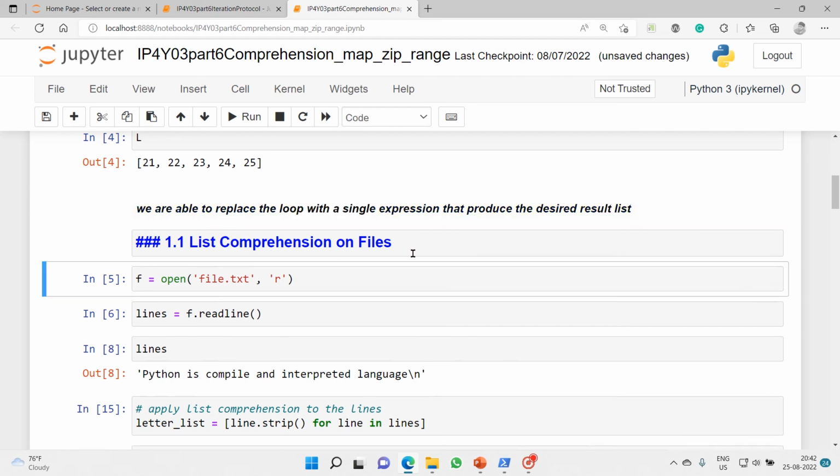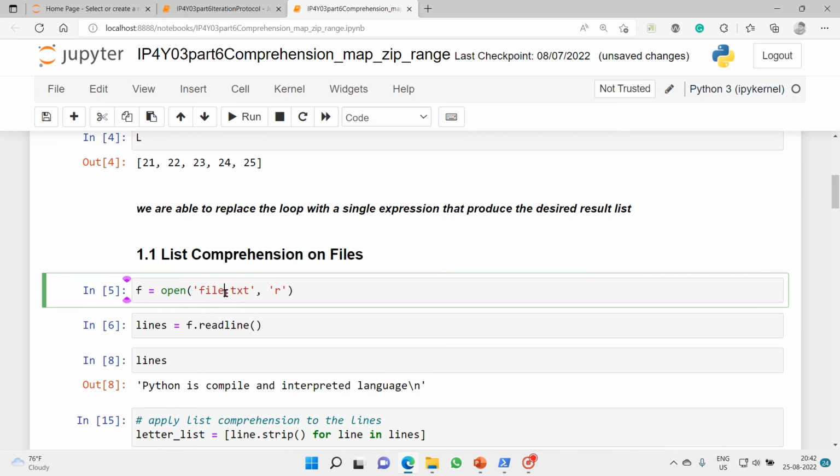Now we will move on to list comprehension on files, specifically on files. Again here what we'll do is I have written a file.txt file.